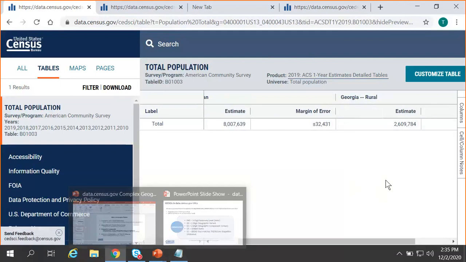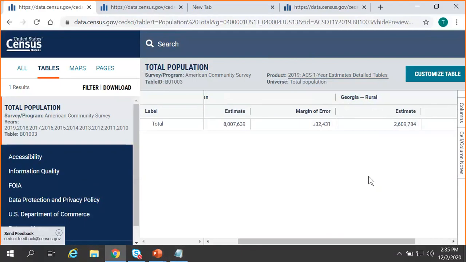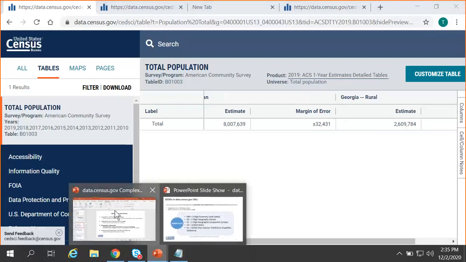And you can use this method for any way that you'd like to select your geography, doing it based on the GeoIDs that we use on data.census.gov. It's not just for geographic components.